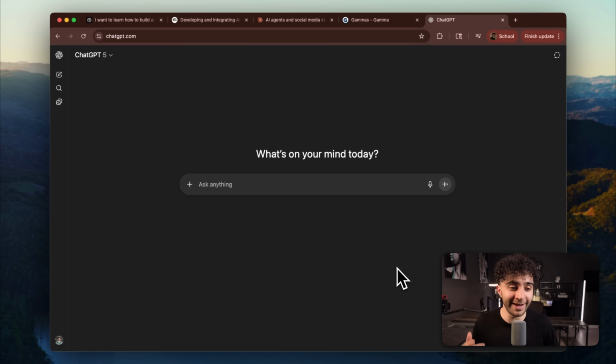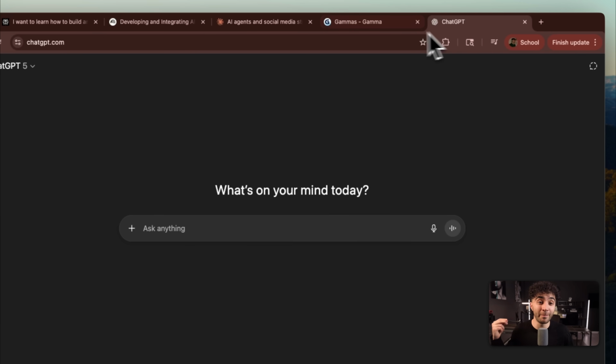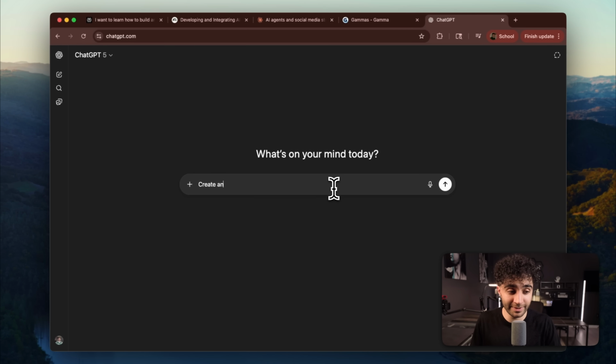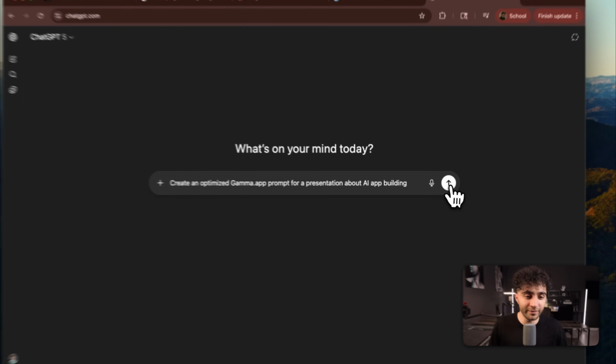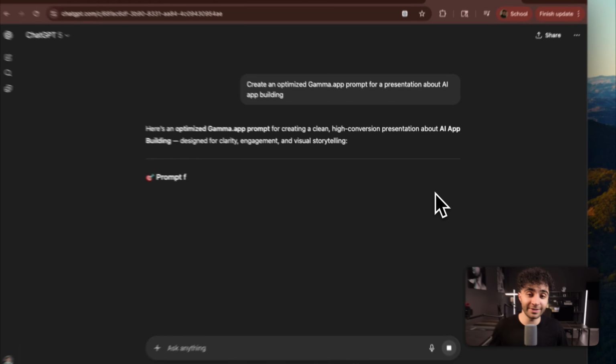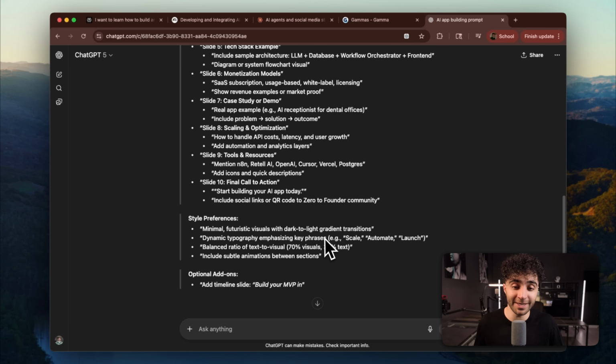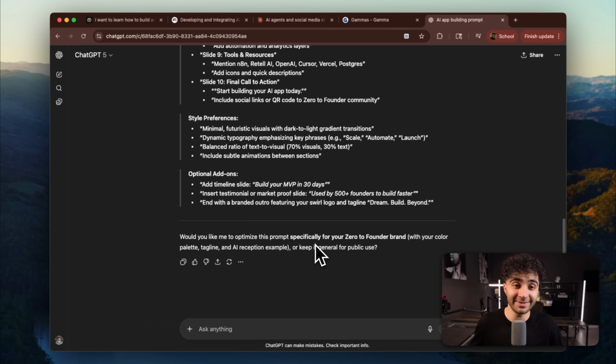So here's the thing about AI presentation tools. They're only as good as your prompt. And we're gonna use ChatGPT to create the perfect prompt for Gamma. So let's start by typing in something like, create and optimize Gamma prompt for a presentation about AI app building. And all we have to do is click enter. And what it's going to do is chat's going to go and scrape resources about how to prompt Gamma the right way. And if you look here, how quick it's making it right now, all we're going to be doing is copying and pasting this straight into Gamma.